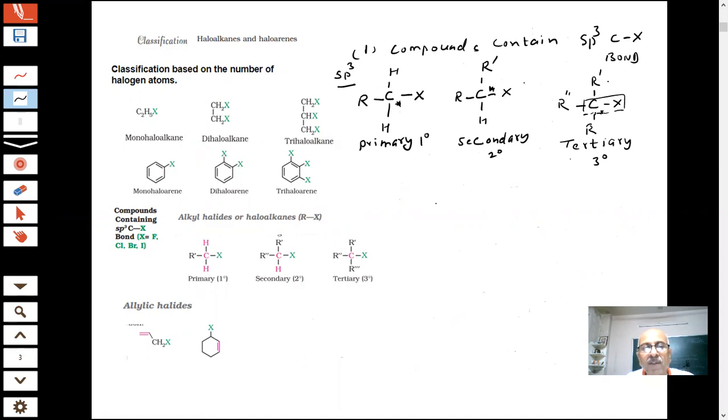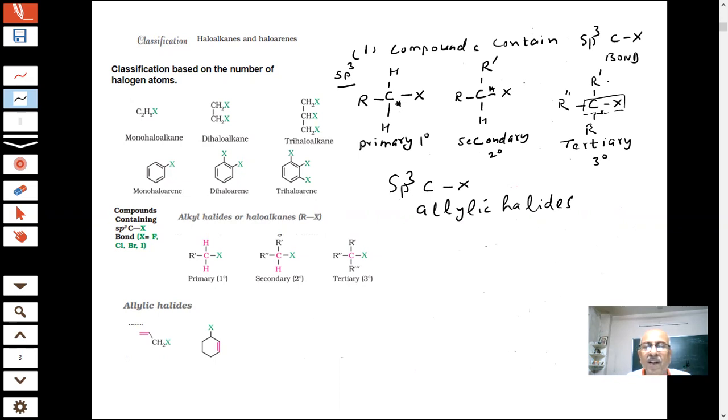One more type of halides which we are talking about in the sp3 hybridized carbon halogen category. This carbon is sp3 carbon and halogen. Another I'm talking about is allylic halides, students. Important. Allylic halides.